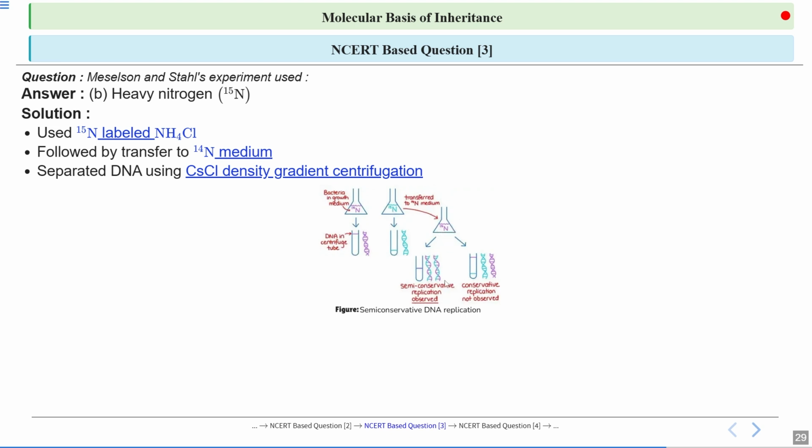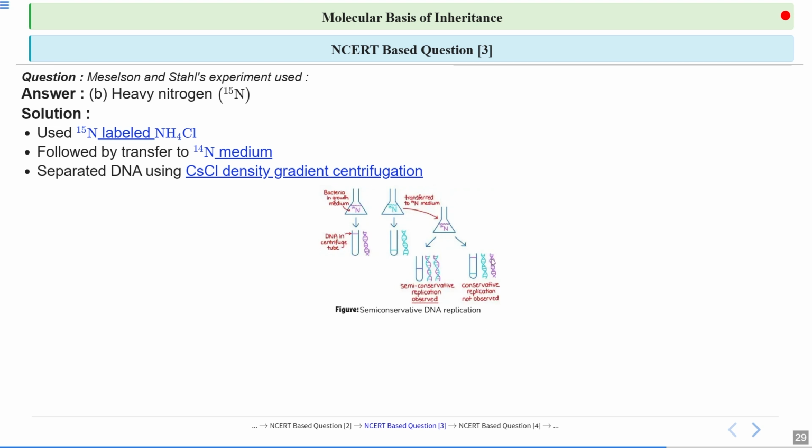When they checked after the first generation, we got to know that replication occurs in a semi-conservative form, that is, one strand has the heavy isotope of nitrogen whereas the second strand has the light isotope of nitrogen.